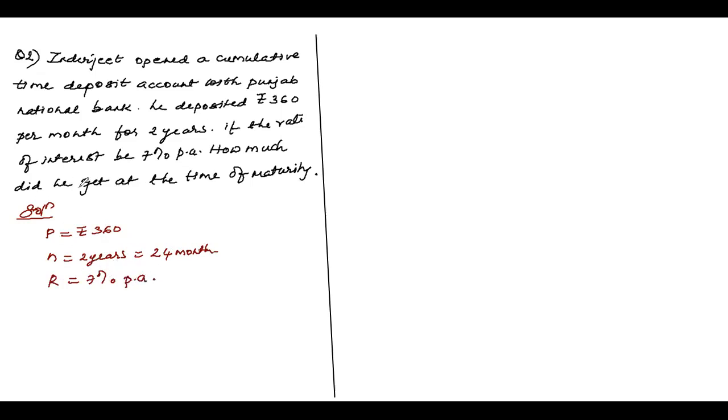Now the question is, children, how much did he get at the time of maturity? Same question number 1, Jisa. How much did he get at the time of maturity? So what do you do, children? First, I told you we calculate the interest. I is equal to P into N plus 1 upon 2 into 1 by 12 into R upon 100. So what will happen, children? P is how much? 360 into, what is 24? 24 into 25, the whole thing upon 2 into 1 by 12 into r is how much, children? 7 upon 100.